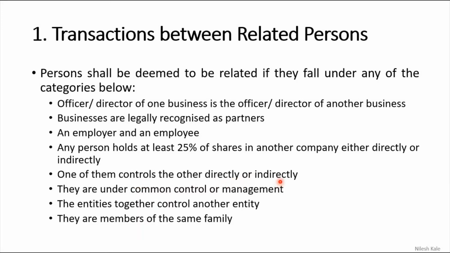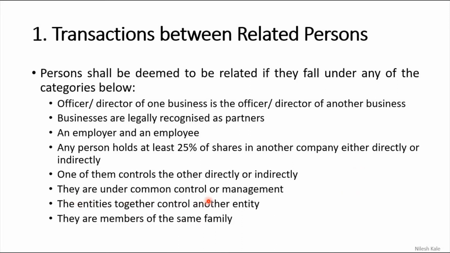Now what do you mean by indirectly? Suppose there is a holding company. Here there is a holding company and below that there is a subsidiary company, and this subsidiary company is holding another subsidiary company. A sub-subsidiary company is there. Now the first company was holding this company and it is holding the other company, the sub-subsidiary company. So the sub-subsidiary company and the main holding company are related persons.